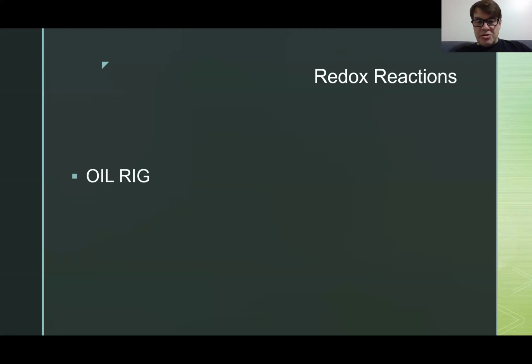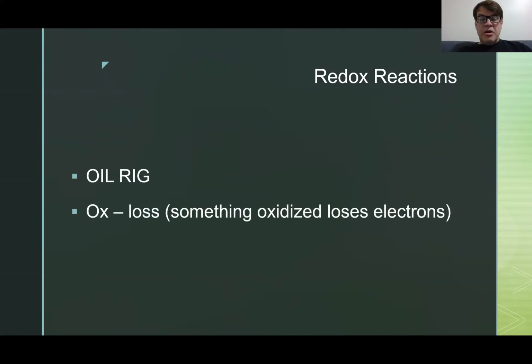Oxidation is loss, reduction is gain. When something is oxidized, it loses electrons. And so that's like, here, let me give you my electrons. It's giving energy to something else. And if something is reduced, RIG, it's reduced, it's gain. So the thing being oxidized gives up electrons, the thing reduced gets electrons.